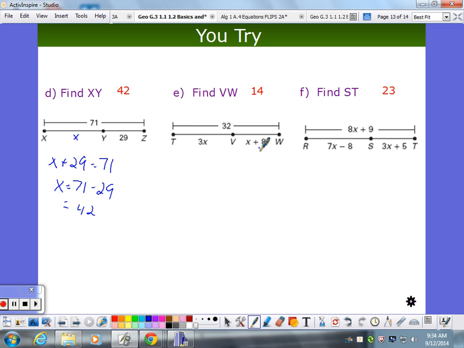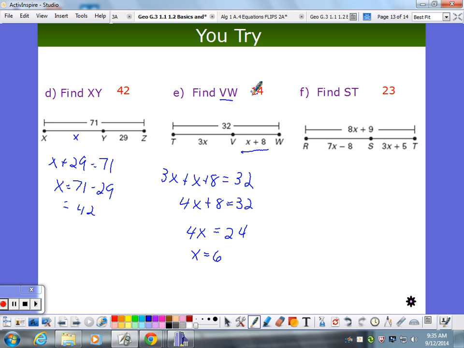This piece plus that piece equals the whole thing. And then I solve this equation. Okay, 4x equals what? Is that 24? Okay. And so I get x, and then I go back and say, well, they didn't ask me for x. They want BW. BW is x plus 8. 6 plus 8 is 14. Okay, so that was that one.